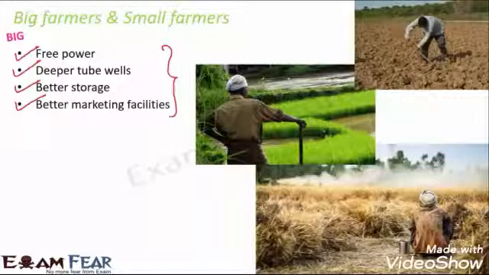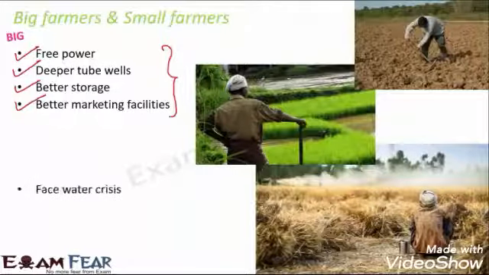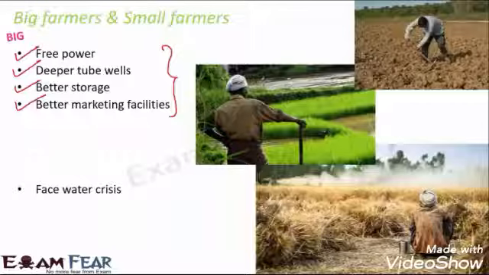So they are making more money, they have access to all the resources, they are leading a good life. But on the other hand, there are other sections of farmers who are not getting access to all of these. So what is happening to them? They face water crisis, because all the water is being pumped up by the deep tube wells of the big farmers. So the small farmers are facing water crisis.